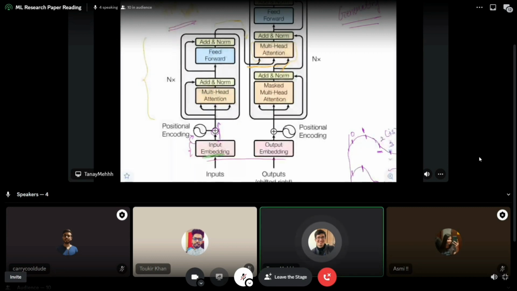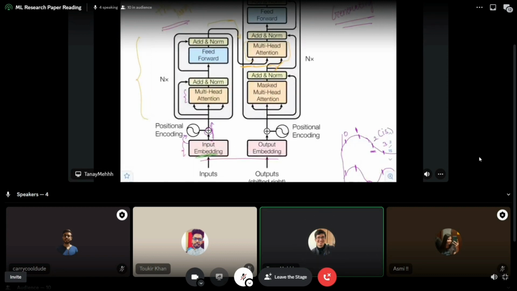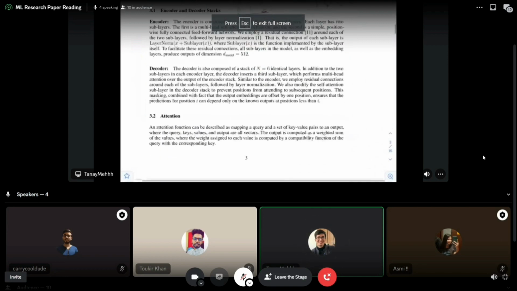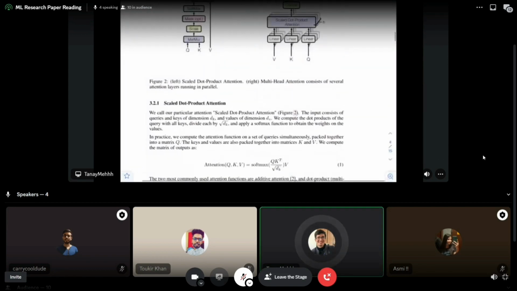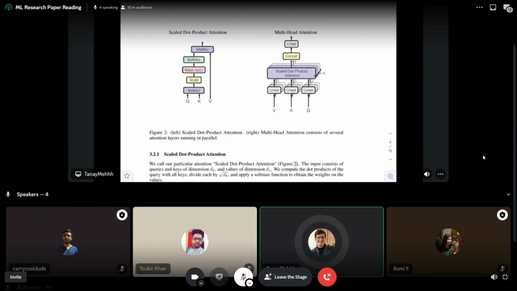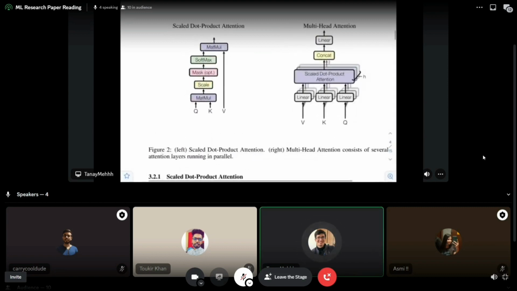Okay, so what does the model do? So now you'll see a new word called multi-headed attention, right? तो मैंने आपको अब तक attention एक बहुत simple example से समझाया था. Let me explain it to you in a more formal sense, जैसा इस paper में दे रखा है. So there are two types of attention. It's kind of the same. So there is scaled dot product attention, and multi-headed attention. So जब हम बहुत सारे scaled attention को लेकर के एक साथ जोड़ते हैं तो we get multi-headed attention.